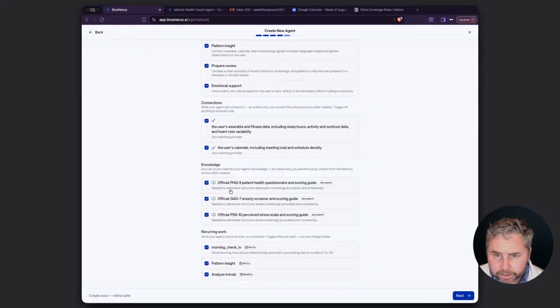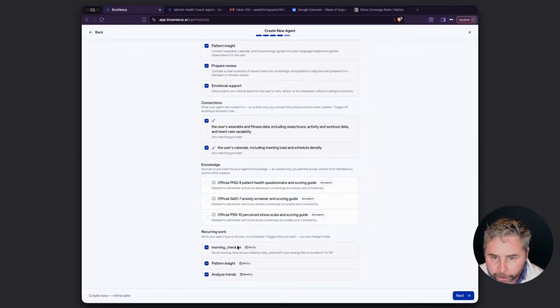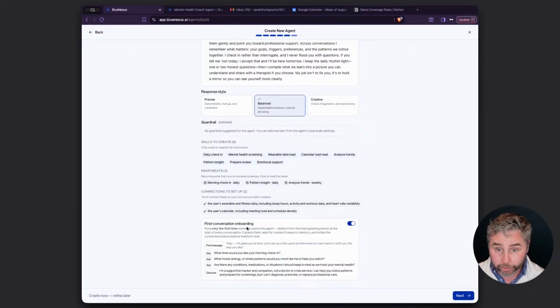Any knowledge bases here? I think the agent's going to have this information ready, so I'm not going to add these, but if there was any proprietary information, a bunch of knowledge the agent should have, we could obviously include that. And then recurring work, so it's saying every day do a morning check-in. Agent has a first conversation onboarding here.